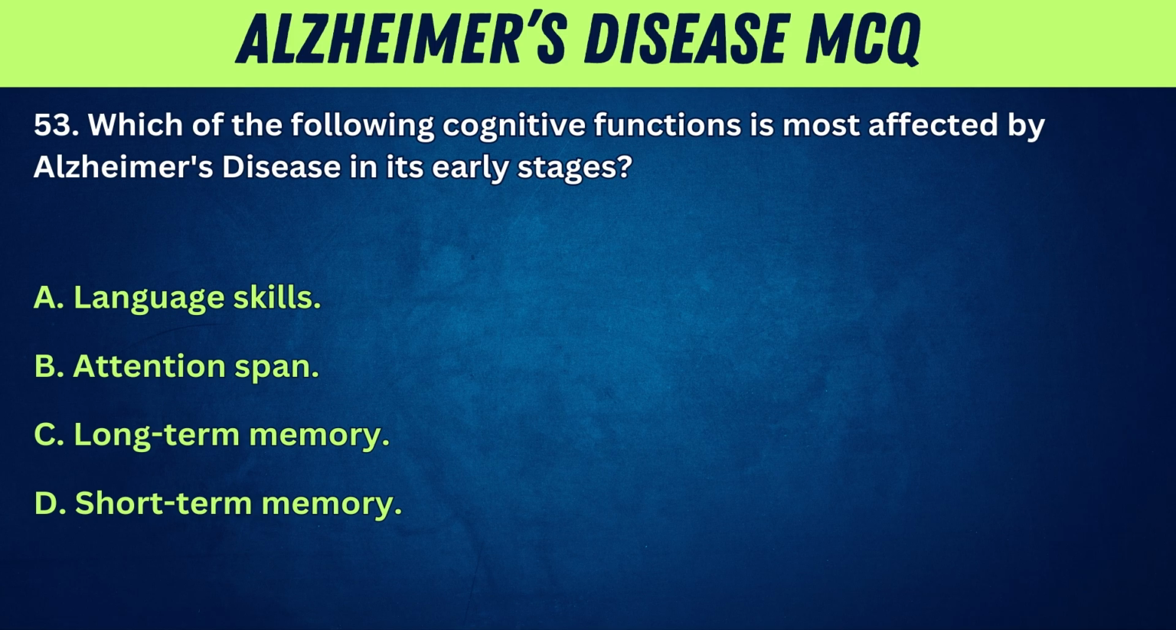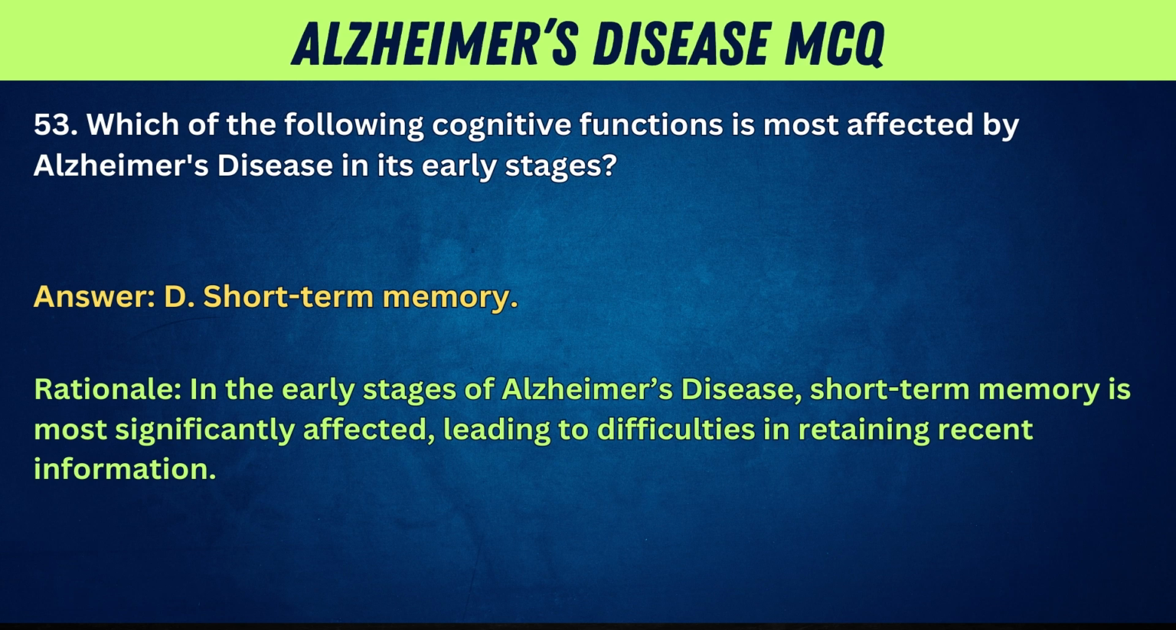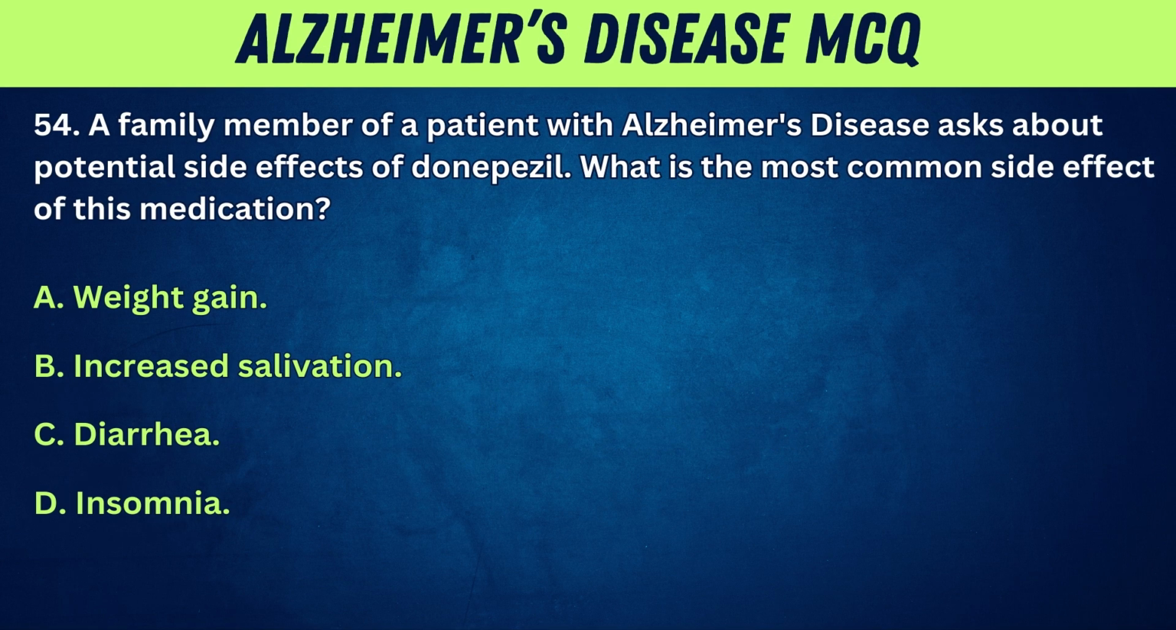A. Language skills. B. Attention span. C. Long-term memory. D. Short-term memory. Answer: D. Short-term memory. Rationale: In the early stages of Alzheimer's disease, short-term memory is most significantly affected, leading to difficulties in retaining recent information. 54. A family member of a patient with Alzheimer's disease asks about potential side effects of donepezil. What is the most common side effect of this medication?